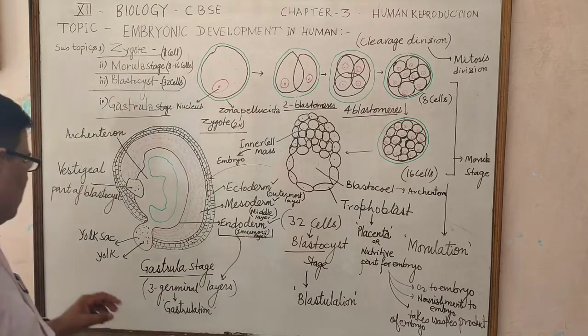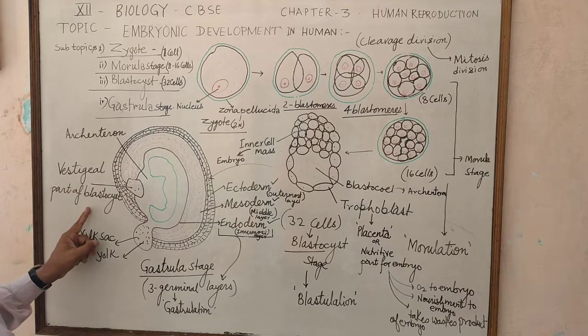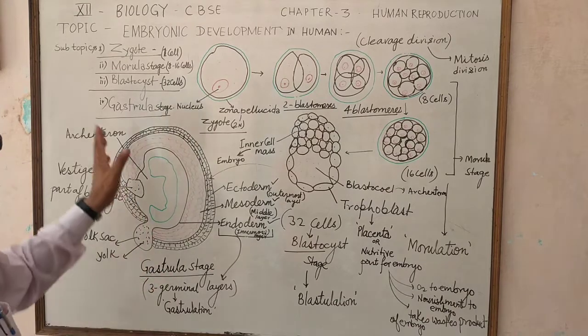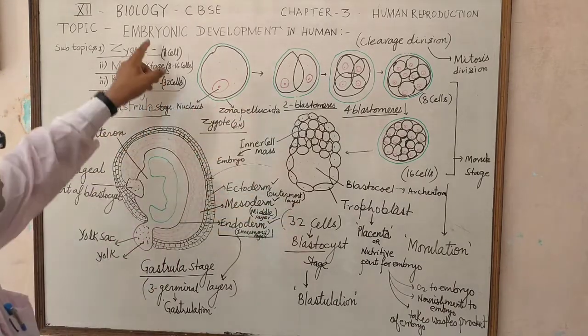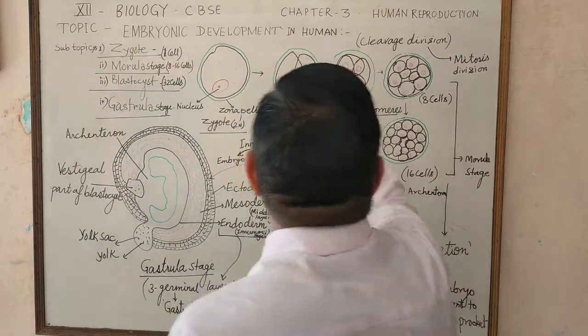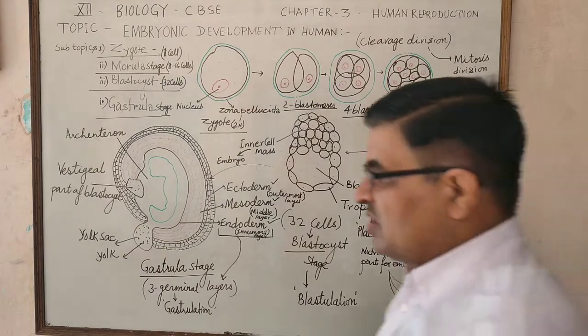A yolk sac which contains yolk, and a vestigial part of the blastocyst, are also present in the gastrula stage. So this is the total explanation about embryonic development in human, in which the starting cleavage division occurs, which is a type of mitosis division.